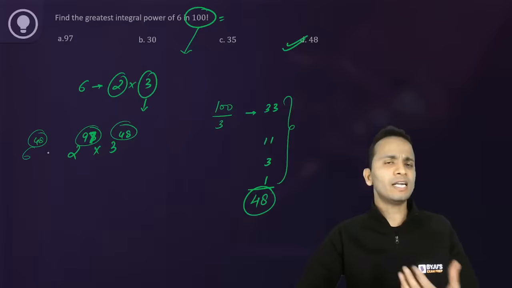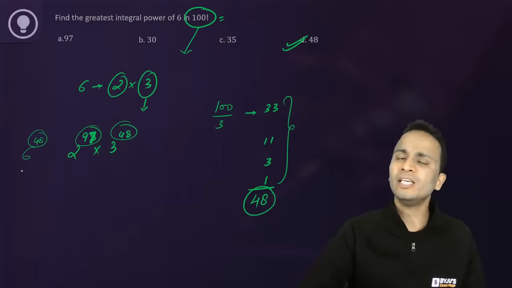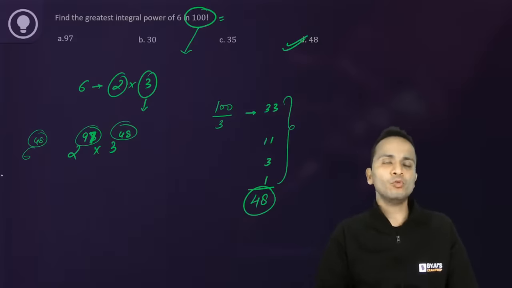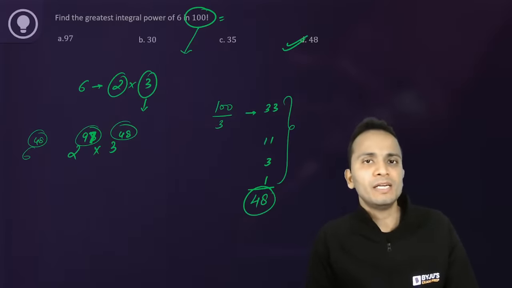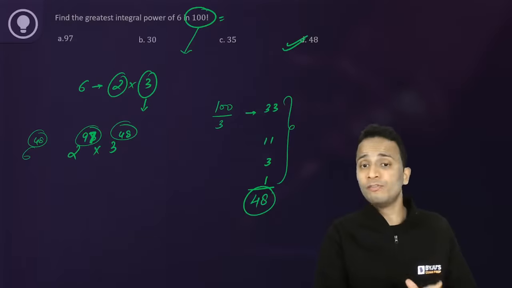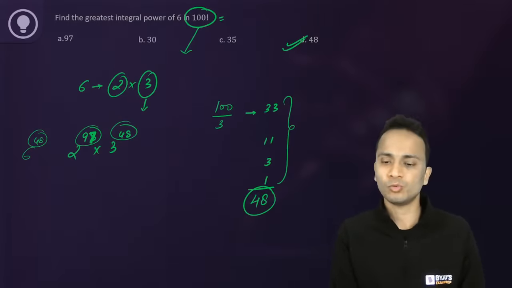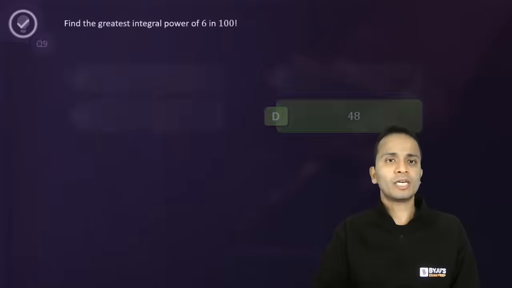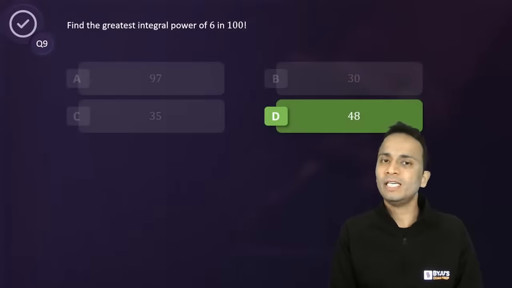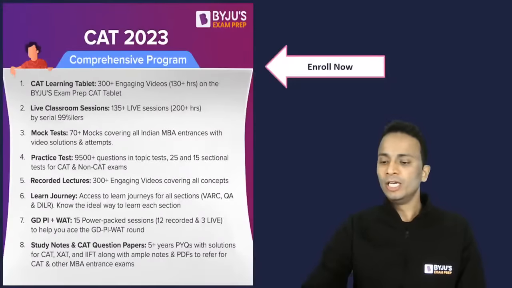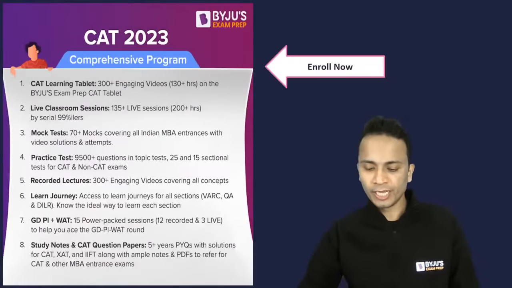Obviously in 100 factorial the power of 2 will be greater than the power of 3, so there is no need to calculate the power of 2, because the answer will be decided by the lower of these two powers. That is why we did not calculate the power of 2. All right, so the correct answer here is 48. That is option D. All right, okay, so that was the last question for the day.